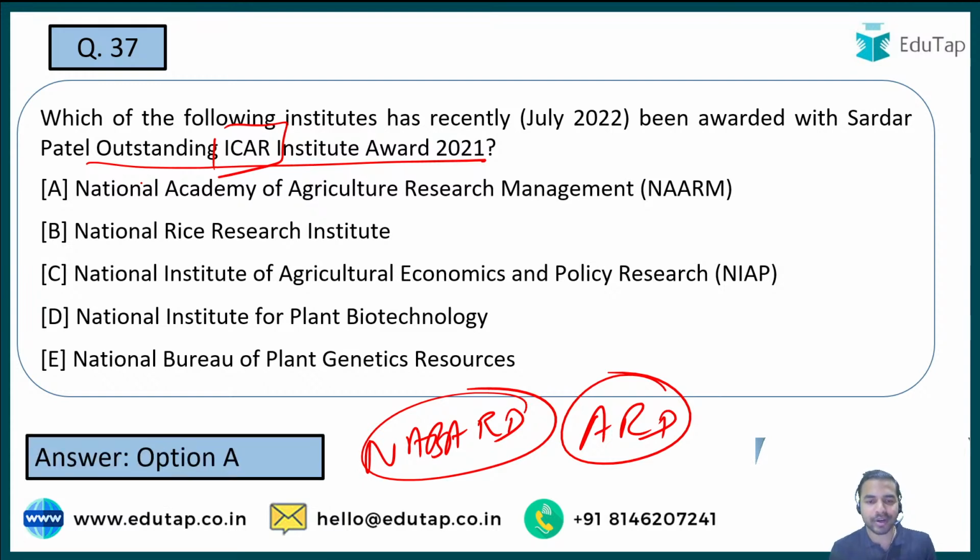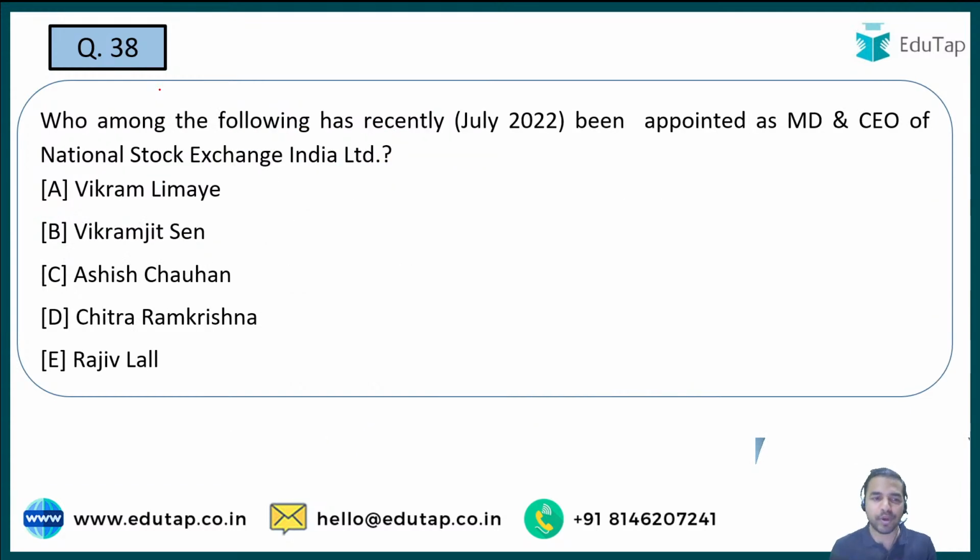So when we talk about the right answer, it is National Academy of Agriculture Research Management. NAARM is the right answer. So you must remember such kind of data. I am marking the star here क्योंकि ऐसे जो awards recently दिए गए हैं, कोई recognitions दिए हैं, कोई declarations हुई हैं regarding the ARD. See, when ARD is there, you are really required to remember that particular news. ठीक है जी. Moving on to the next question.